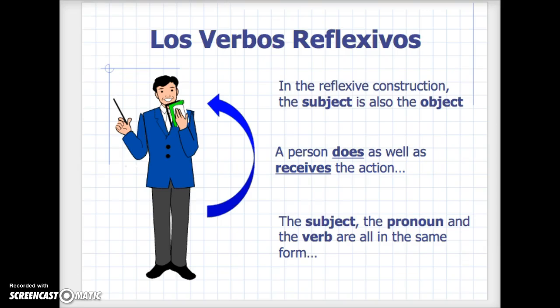What does it say? Well, in the reflexive construction, the subject is also the object. A person does as well as receives the action. Or the subject, the pronoun, and the verb are all in the same form. Well, let's give a few examples.